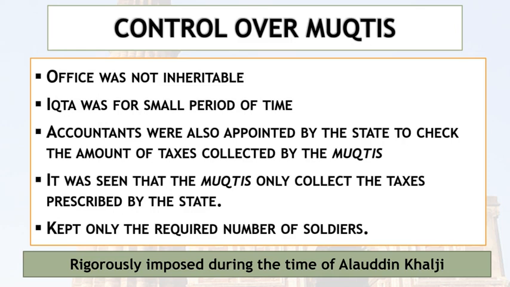If they kept more than that number, they would be punished by the sultan. Can you tell me why they had to keep only the required number of soldiers prescribed by the sultans? Think about that. These type of rigorous policies were only imposed in the time of Alauddin Khalji.